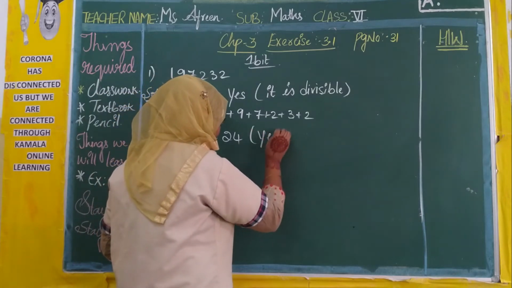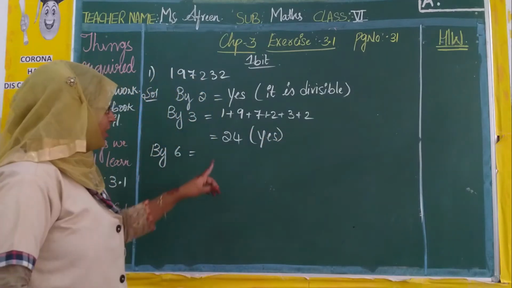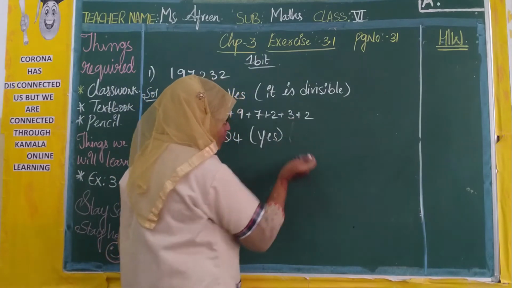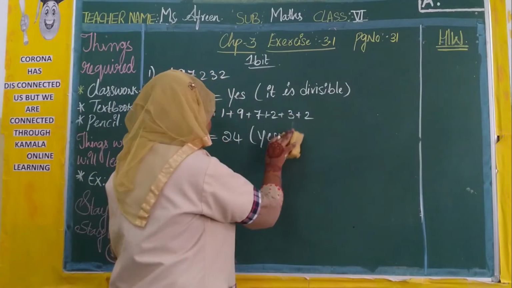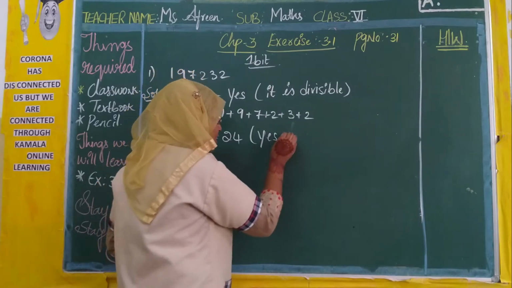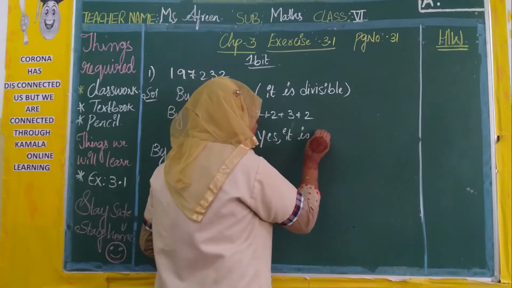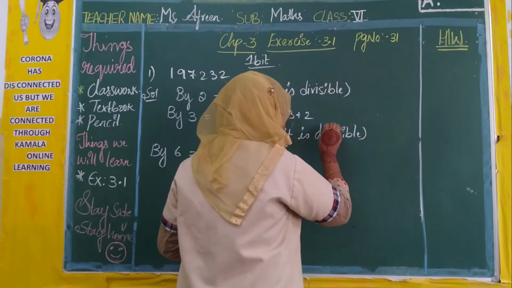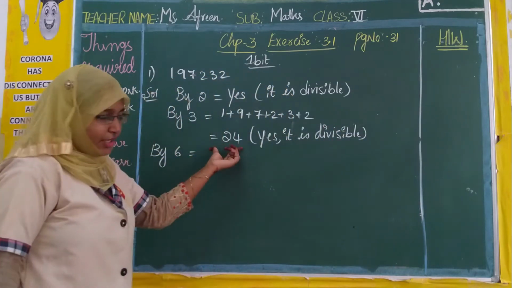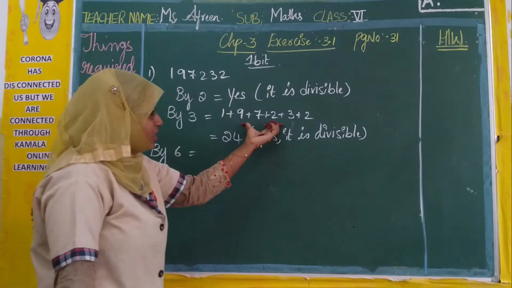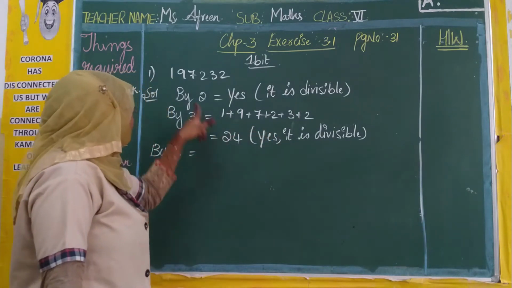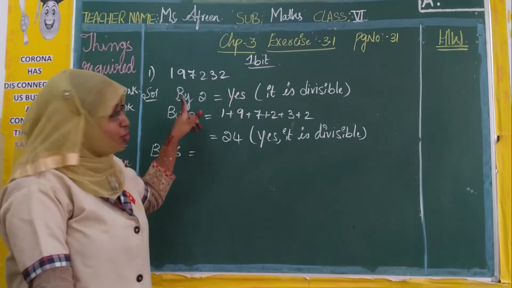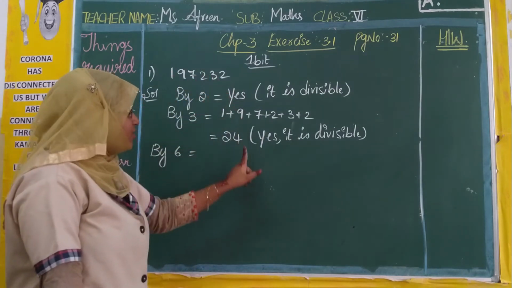What is divisible? As the sum of the digits is divisible by 3, the given number 1,97,232 is also divisible by 3.